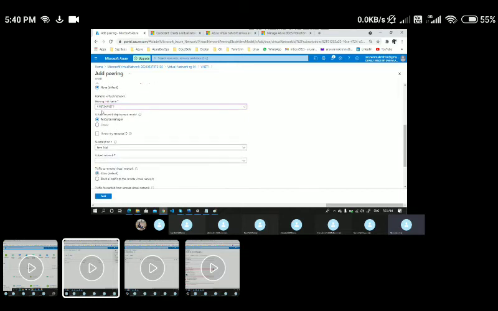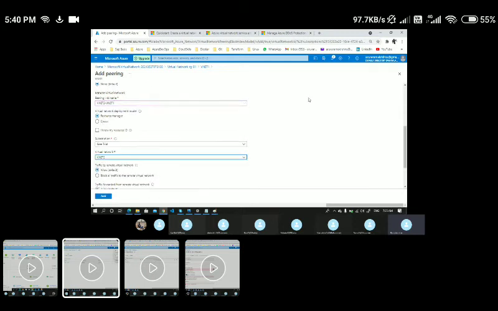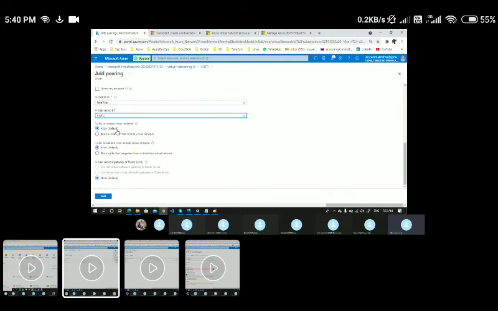While configuring VNet 2 to VNet 1, I need to choose VNet 2 here, and I'm choosing the virtual network deployment model. Here is my subscription, and I need to choose the remote network. This is my remote network. And these are the options if you want to deny the traffic vice versa. Traffic to the remote virtual network, that is from VNet 2 to VNet 1, if you want to block the communication, you can simply block it.